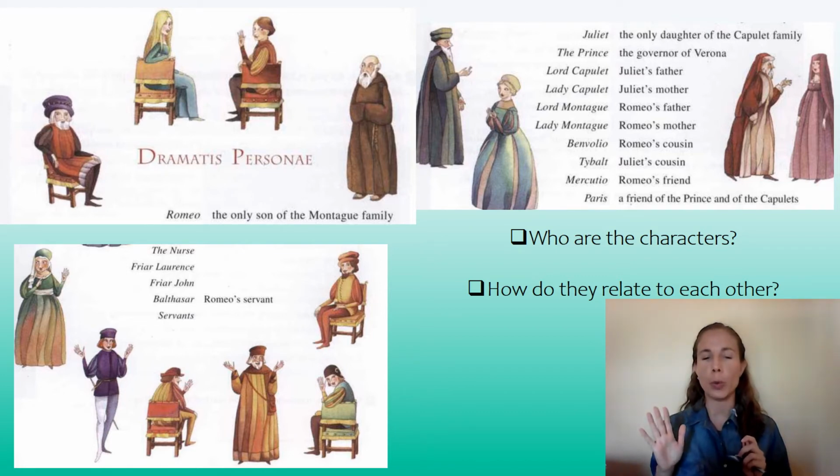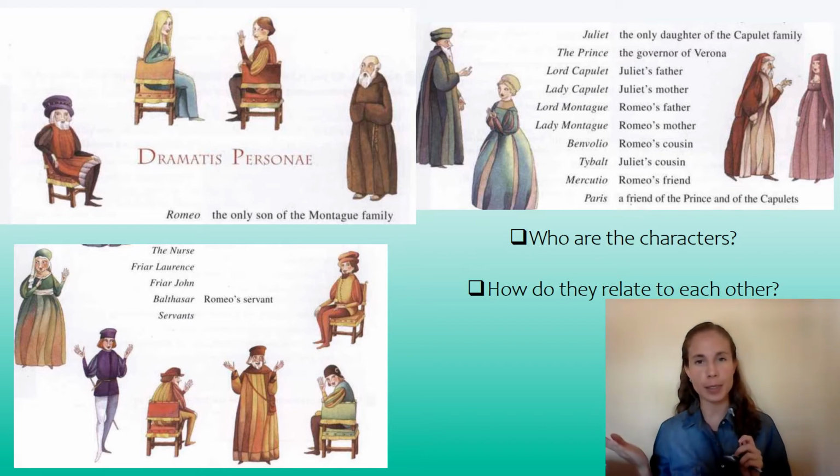Then we have Benvolio, who is Romeo's cousin, and Mercutio, who is Romeo's friend. On the other side we have Tybalt, who is one of the Capulets, one of the most dangerous characters in this story. I think you know why.